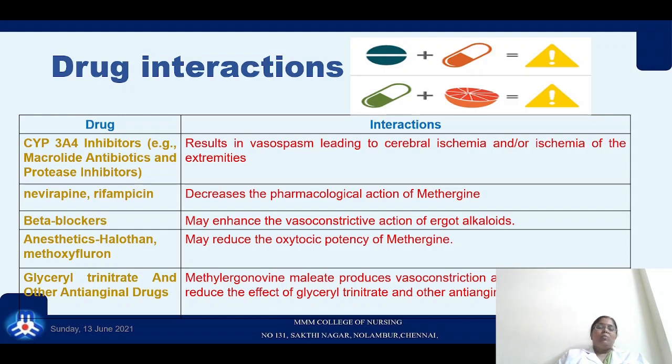As nurses, we need to know the drug interactions of Methergine when given along with other drugs. When given along with macrolide antibiotics and protease inhibitors, it results in vasospasm leading to cerebral ischemia or ischemia of the extremities. When given with nevirapine and rifampicin, it increases the pharmacological action of Methergine. When given with beta blockers, it may enhance the vasoconstrictive action of ergot alkaloids. When given with anesthetic agents, it reduces the oxytocic property of Methergine.